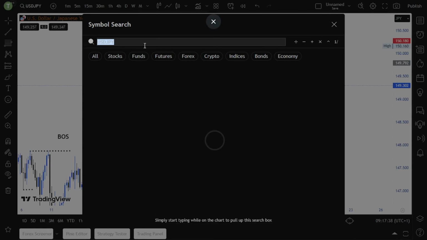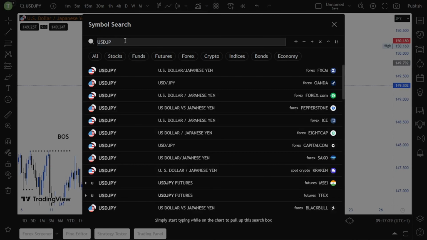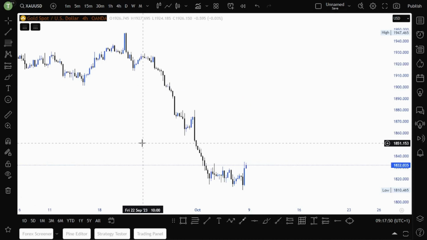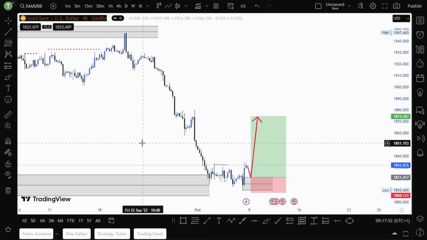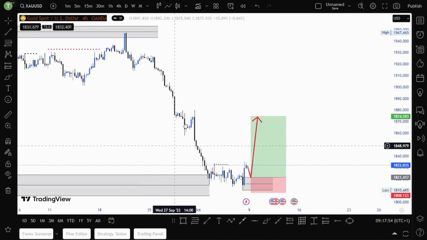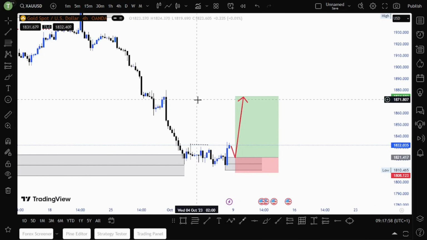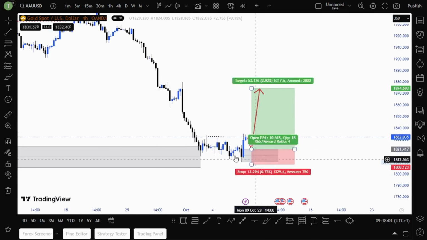So now let's look at gold. Now looking at gold, if I could just zoom in quickly, as you can see now, we broke out of this consolidation.